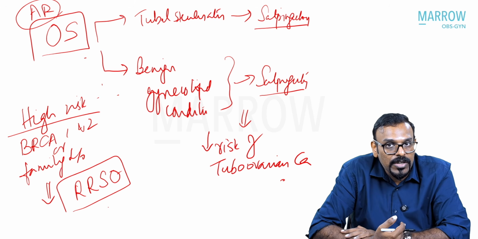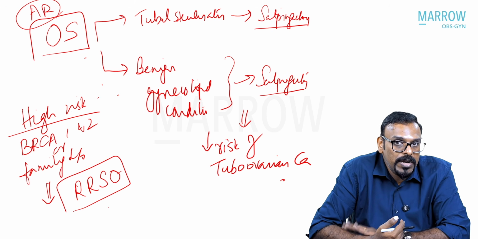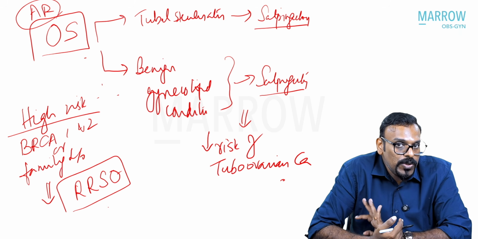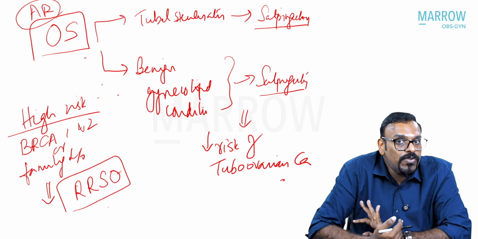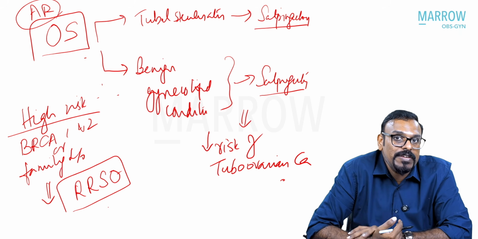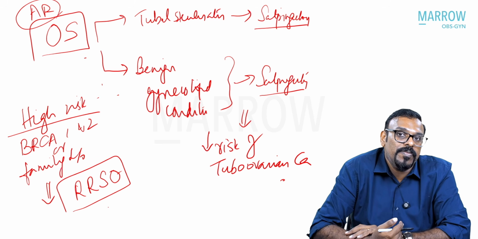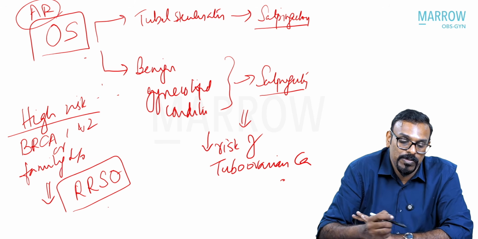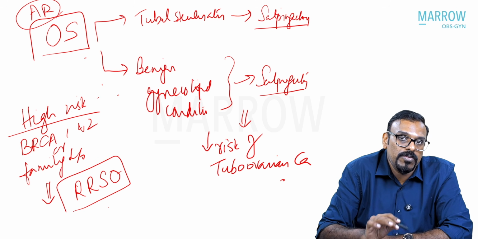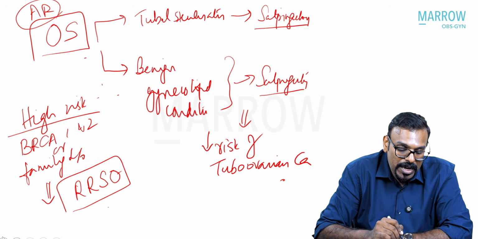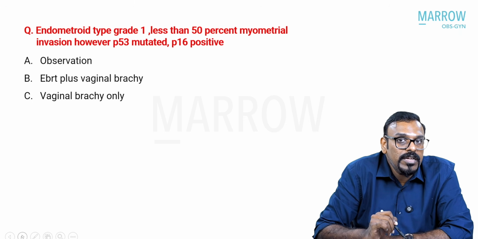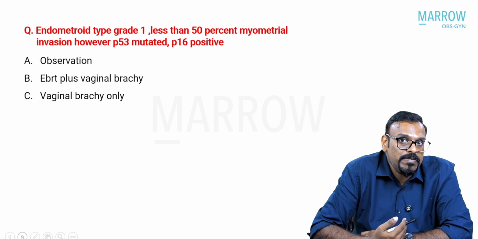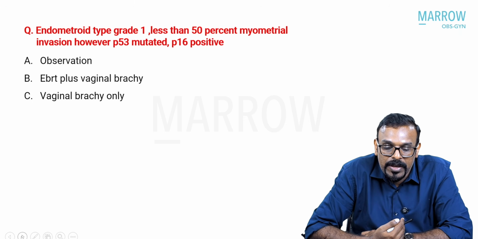This is basically to bring down the risk of tubo-ovarian cancers, but you do not fully eliminate the risk because you are still leaving behind the ovaries for their function, which is required in those patients, especially if they are premenopausal. So this is the concept of opportunistic salpingectomy, and I think that might have been the main governing factor behind that particular question.